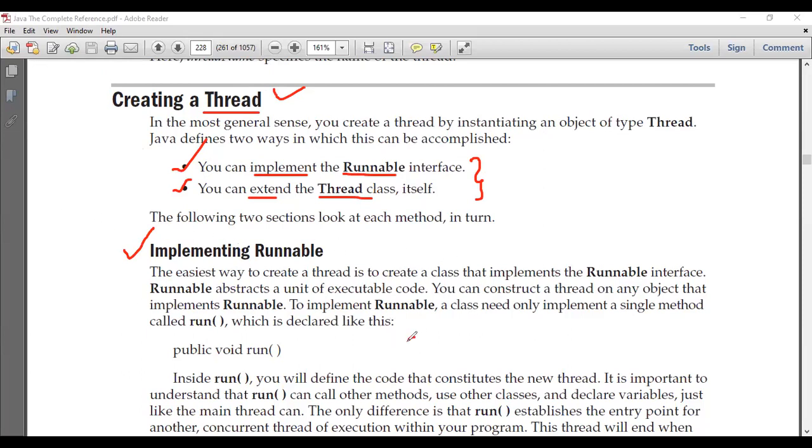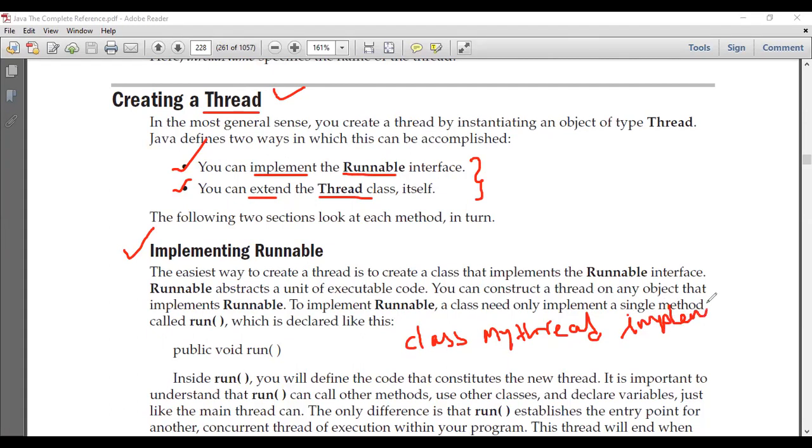Now let me write a class called MyThread. In order to create a thread, it is mandatory that I implement an interface called Runnable.